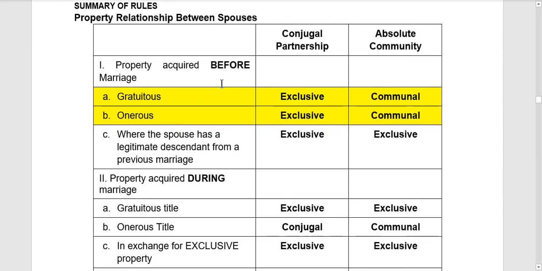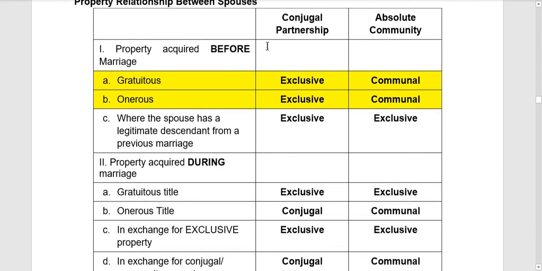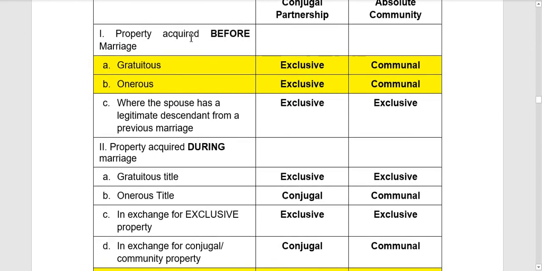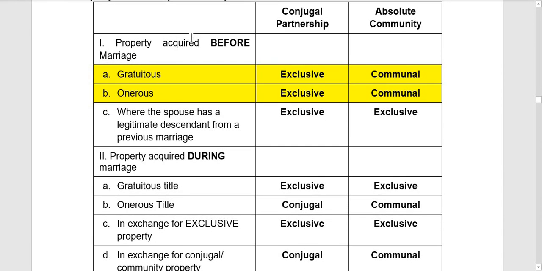Okay, property relationship between spouses. Ayan. So, first, meron tayo ditong dalawang regime. Ito yung conjugal partnership and absolute community. So, property acquired before marriage. So, ito yung mga properties na na-acquire nila prior to their marriage pa. Okay?